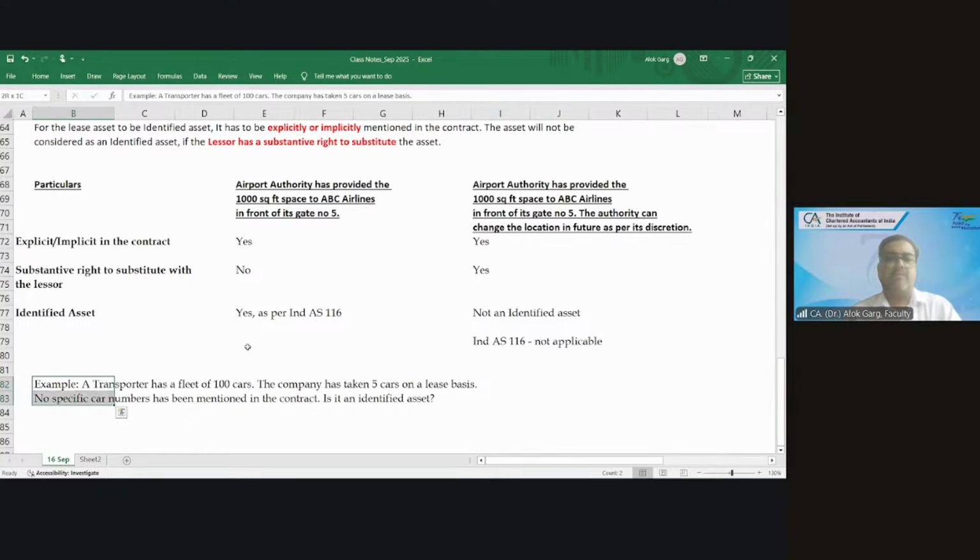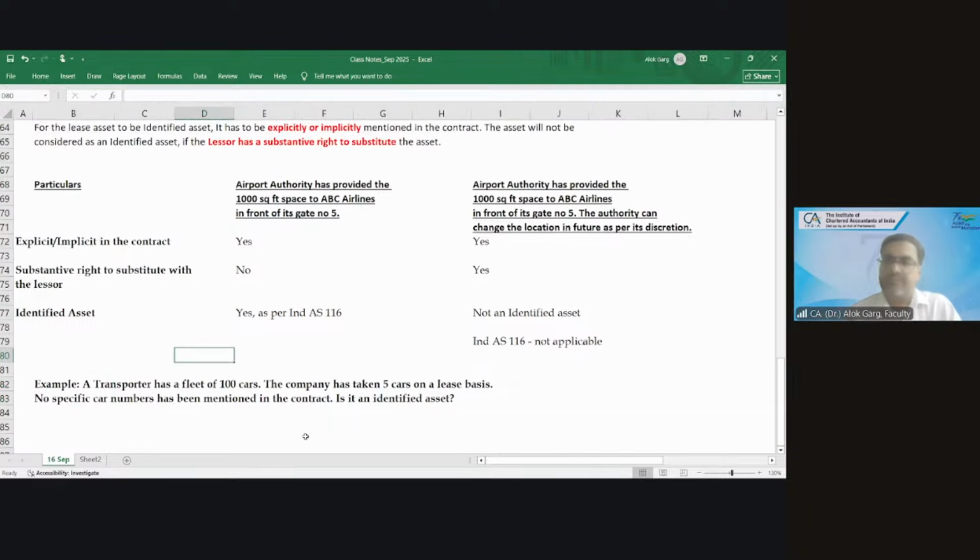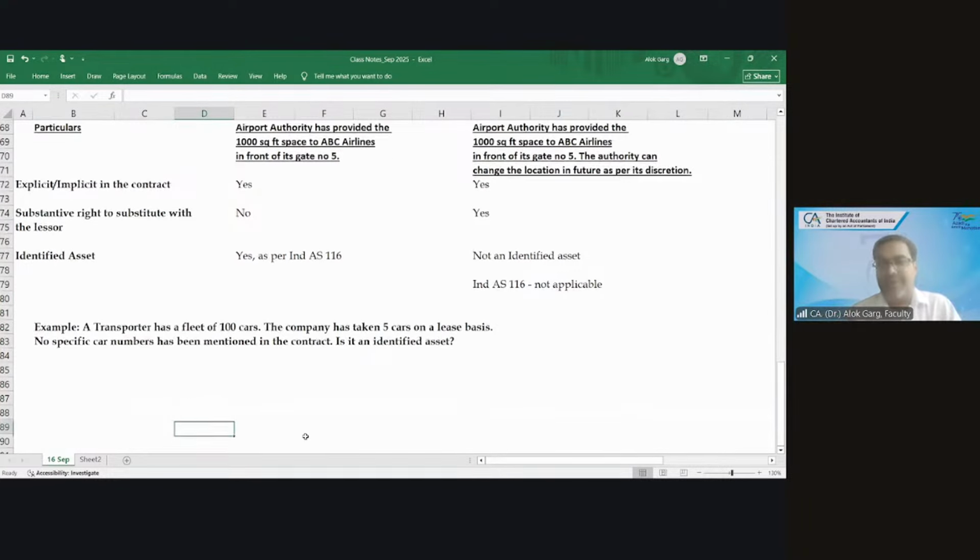No. No, sir. Is it an identified asset? No, it is not. It is not an identified asset. Why? Because it is not mentioned in the contract. Not an identified asset, because it is not explicitly or implicitly mentioned in the contract.